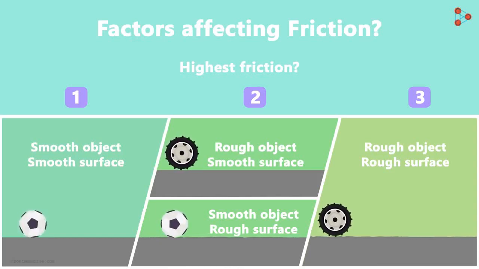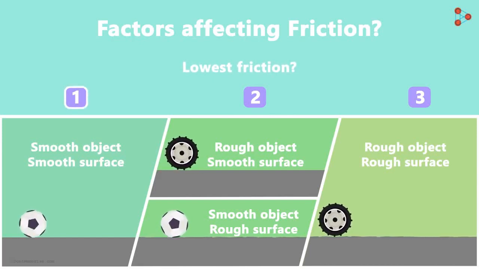Intuitively, you will tell me that in the third case, the force of friction will be higher than these 2 cases. And in which situation will the force of friction be the lowest? It'll be the first case as both the surfaces are very smooth. Though there will be friction here, it will be lesser than that in the other two cases. If we just look at these three situations, we can say that the force of friction increases as we go towards the right. So can you tell me the first factor on which the force of friction depends?